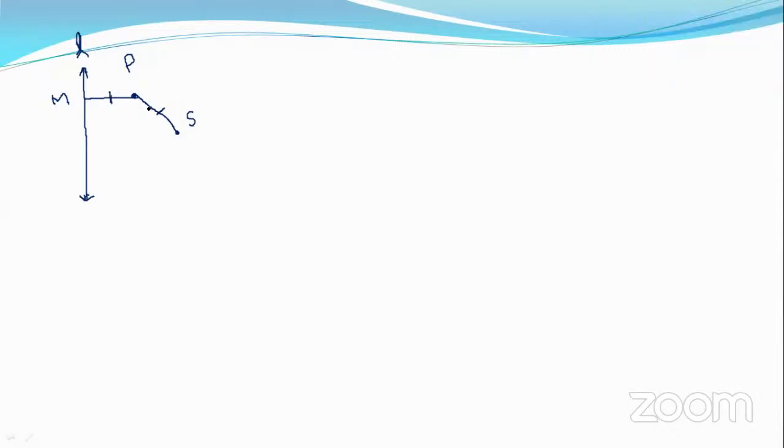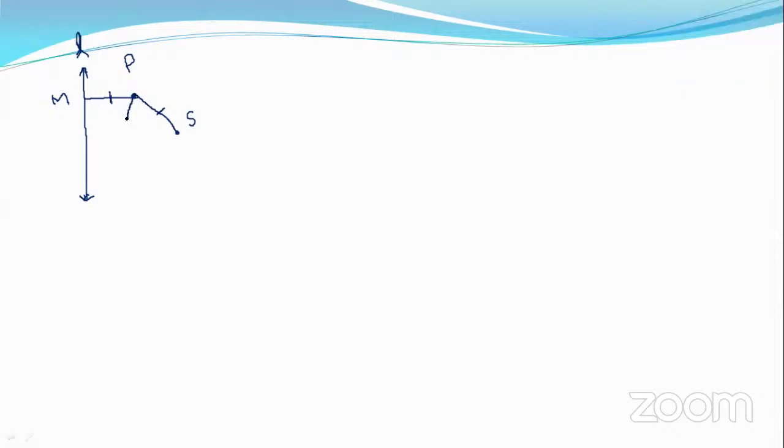Now the point P is moving, maintaining the same condition: the same distance from the fixed point and the fixed line. The point is here, and the point is here.